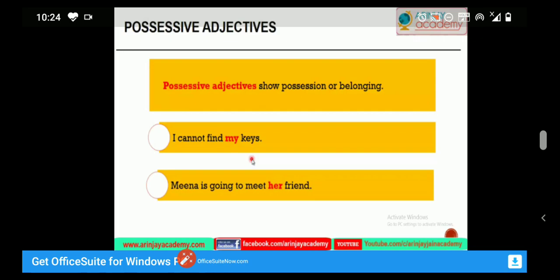Here our is a possessive adjective and papers is a noun. So students, always remember that possessive adjectives tell us about something that belongs to someone or something, and a possessive adjective always comes before the noun.